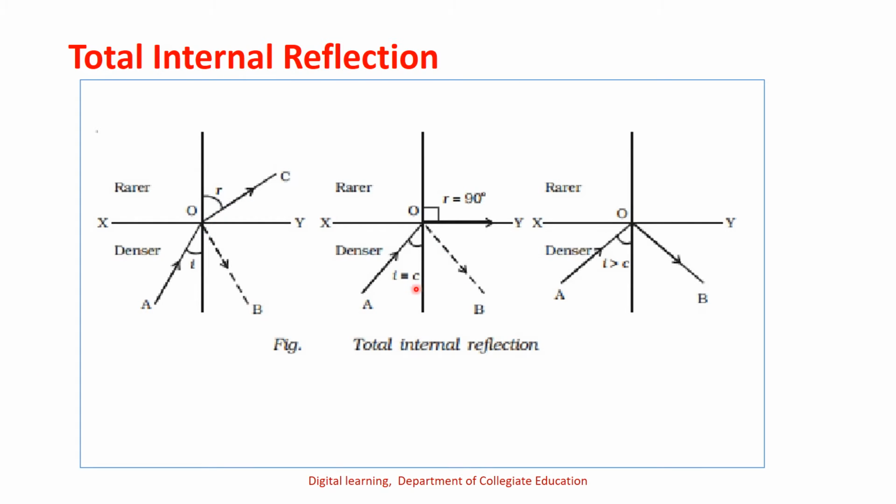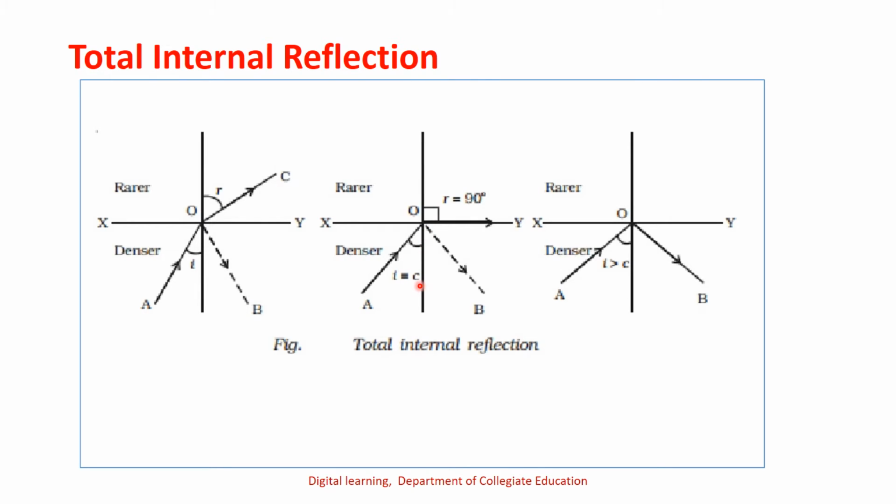So here, when the angle of incidence is equal to the critical angle, a ray traveling from denser to rarer medium, this angle of refraction is 90 degrees. That particular angle of incidence is called the critical angle.